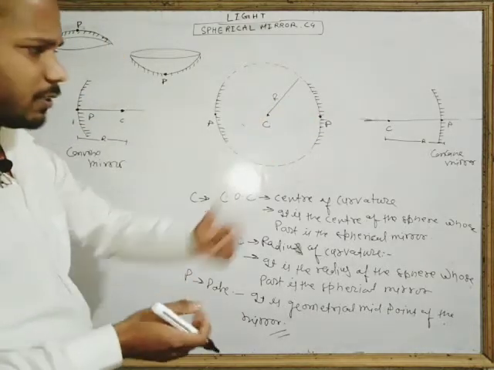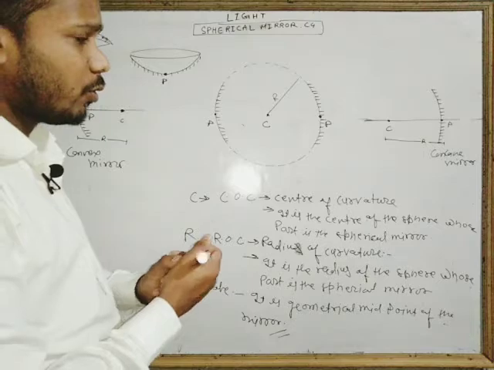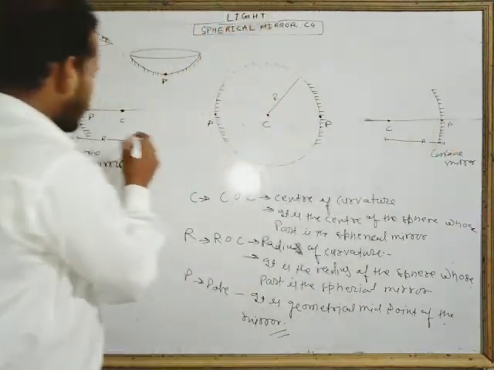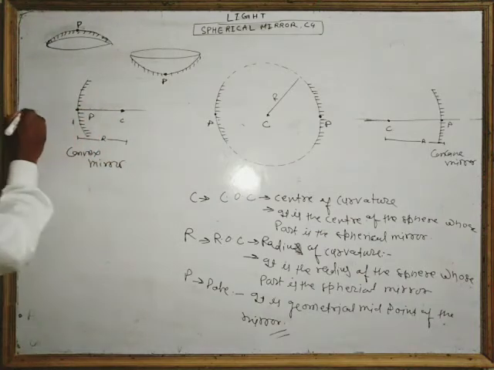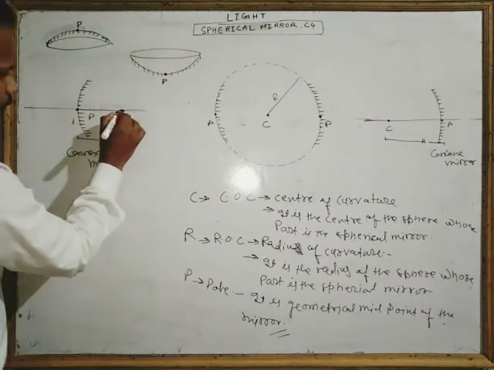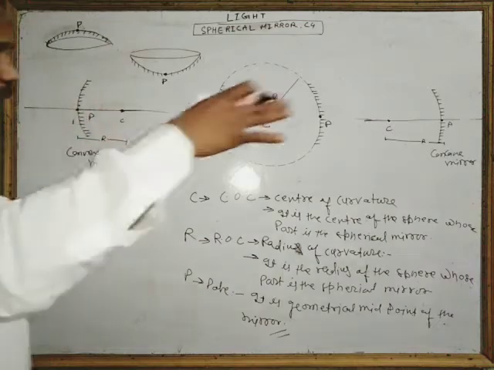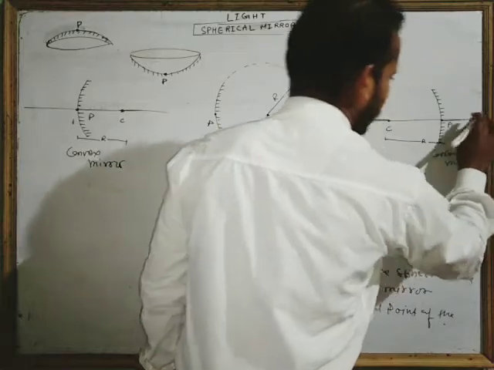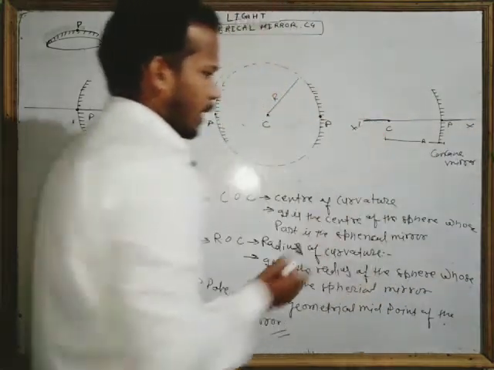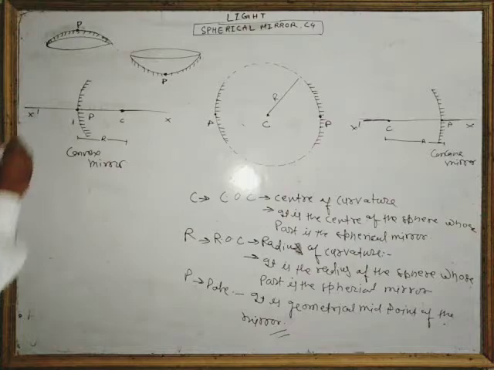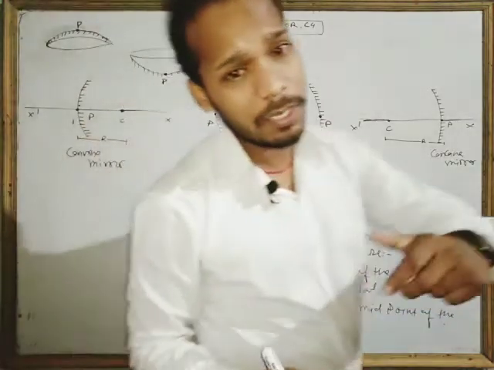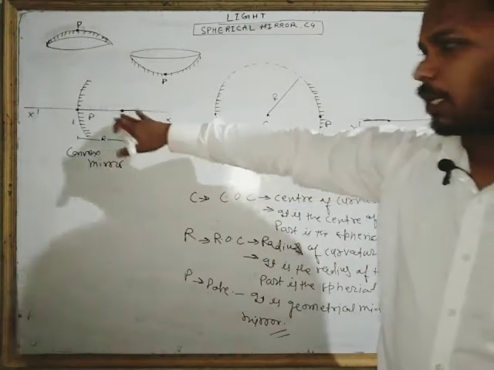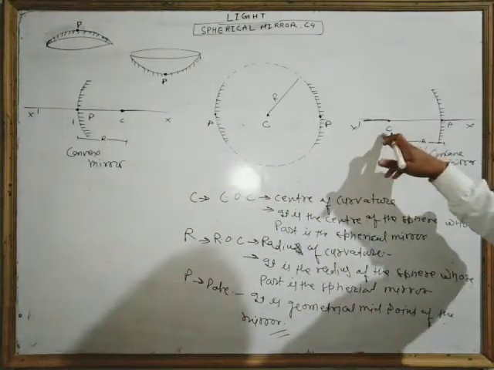Next is the axis, the principal axis. What is the principal axis? When you join the center of curvature and the pole, you get a line. This infinite line is called the principal axis. Principal axis is the line which joins the center of curvature and the pole.